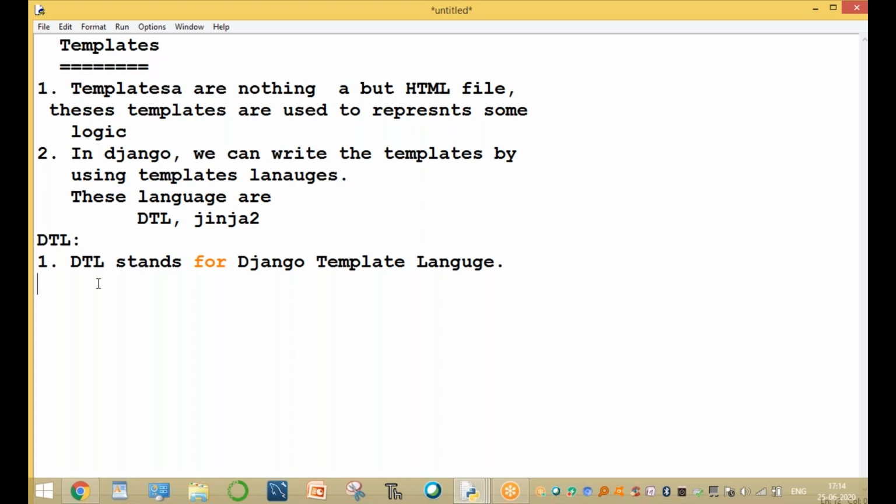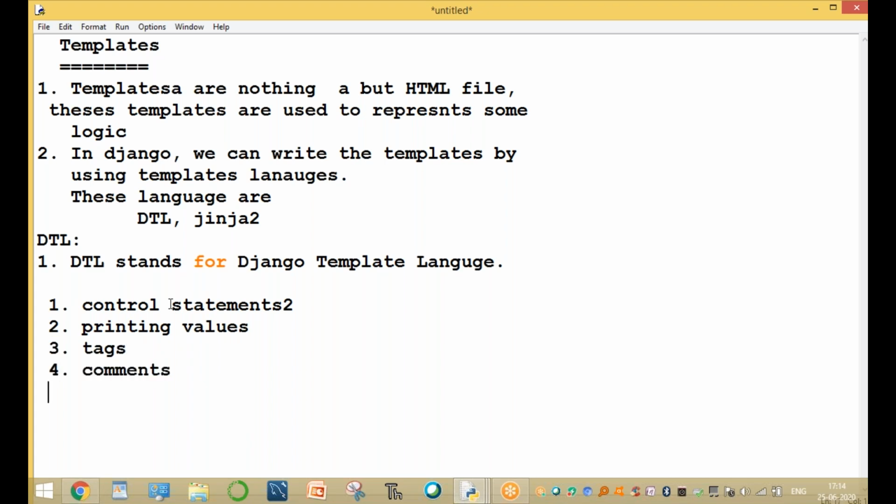Now, the different concepts. This language is divided into four parts. One is control statements. You know this already. Another is printing values. The third one is Django template tags, and the fourth one is comments. So the language has four parts.